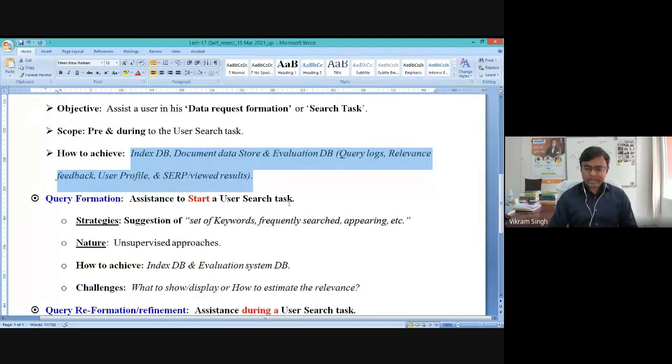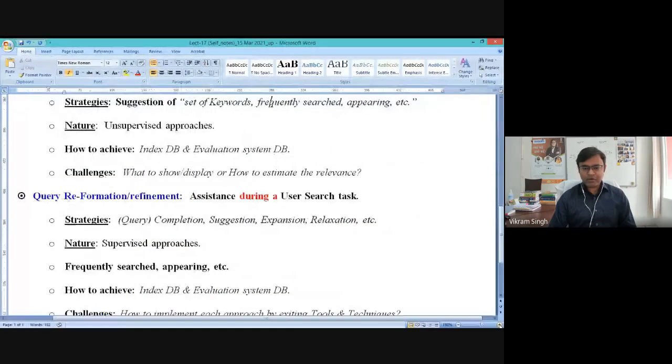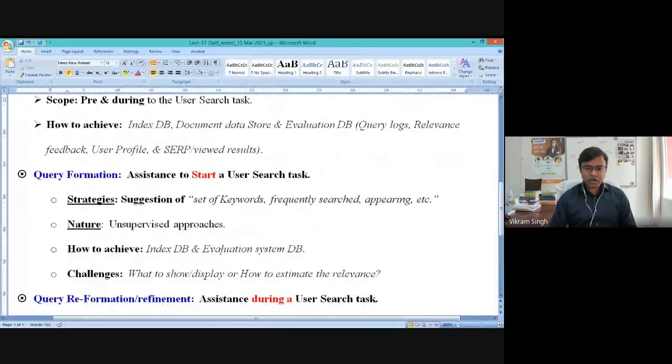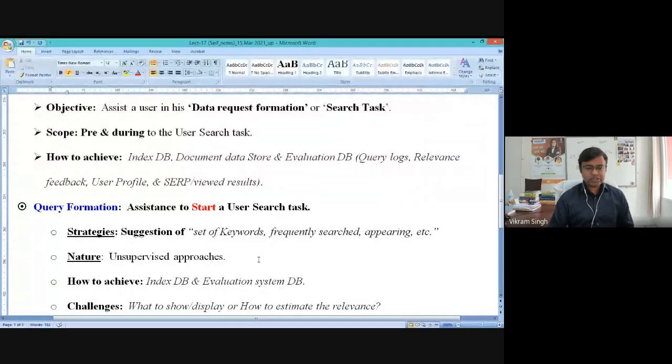Now if you go inside the first use case, which is called query formation. Query formation says you are now going to support the user to start his search, right? So query formation is assistance to start a user search, right? The user does not have any particular or suitable keyword for his search interest.